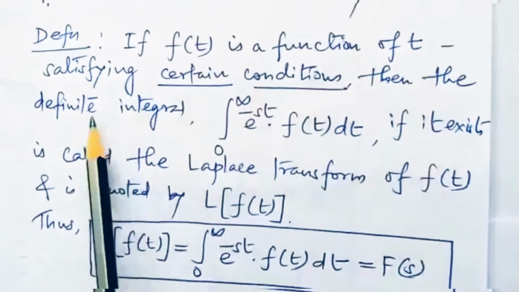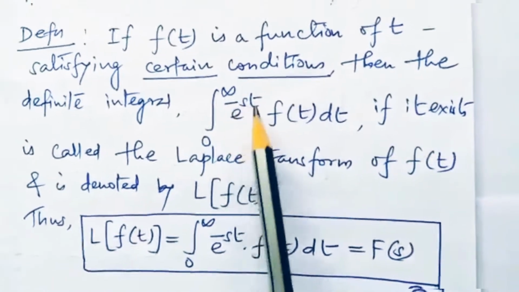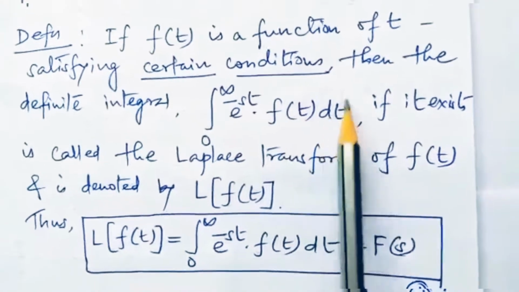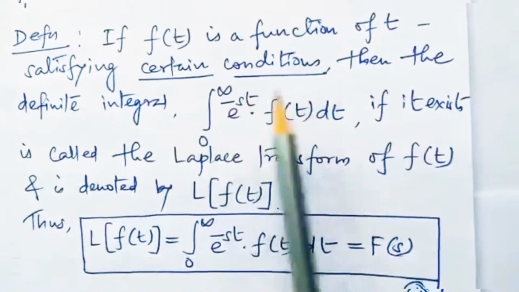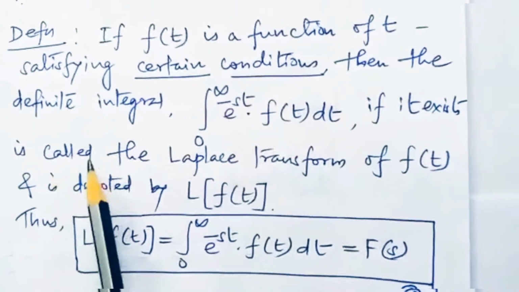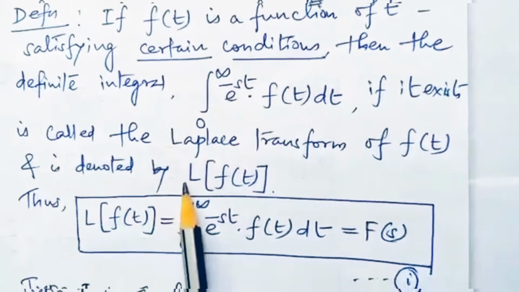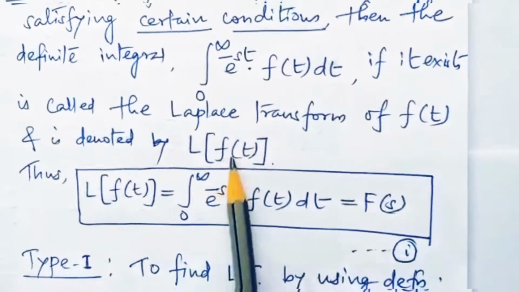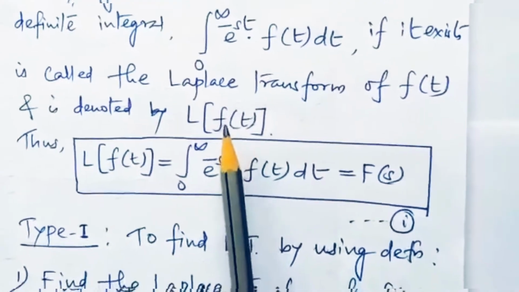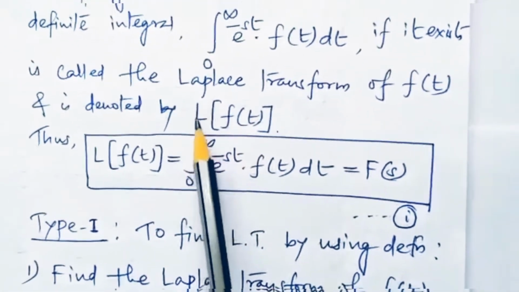Then the definite integral between 0 to infinity of e to the power of minus st f of t dt, if this particular integral exists, that means if this integral converges, then it is called the Laplace transform of f of t and is generally denoted by L of f of t. So f of t was the function under consideration which gets transformed from one form to another, and L is called the Laplace transform operator.